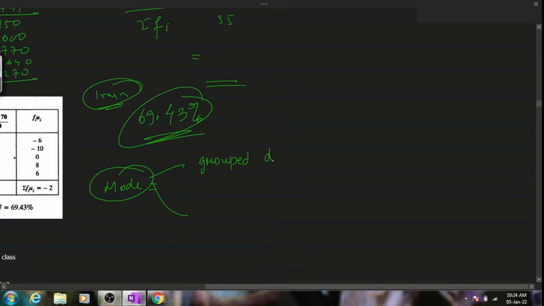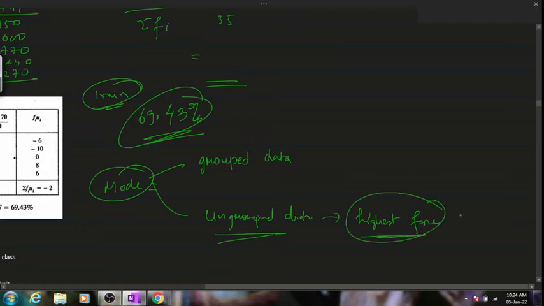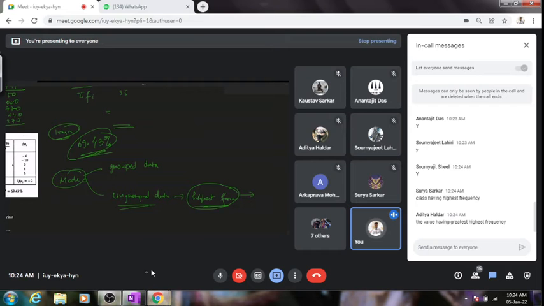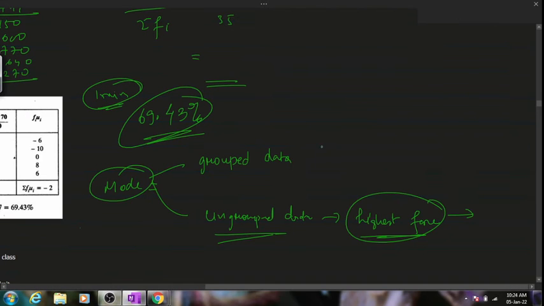One is grouped data and one is, of course, ungrouped data. For ungrouped data it is very easy. The moment you see the highest frequency, we will directly tell that that is the mode. That marks is the mode. But as far as grouped data is concerned, there is a specific formula.